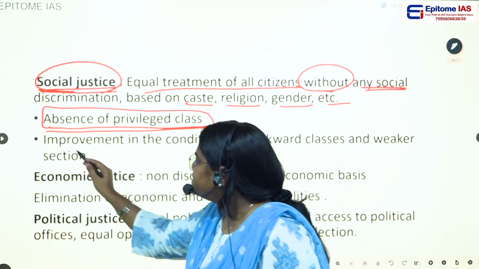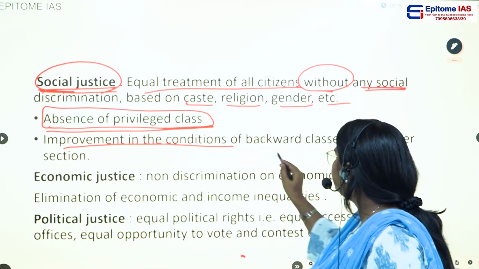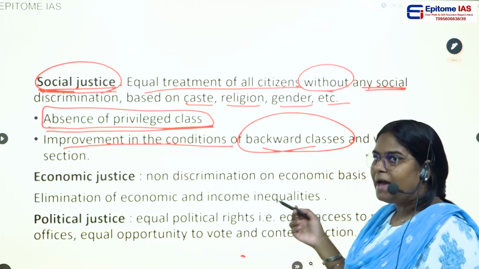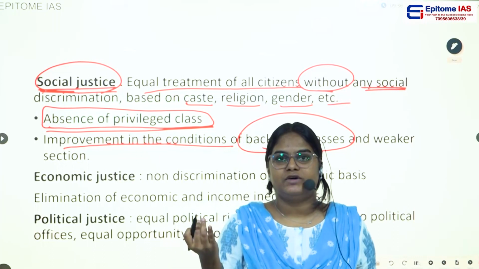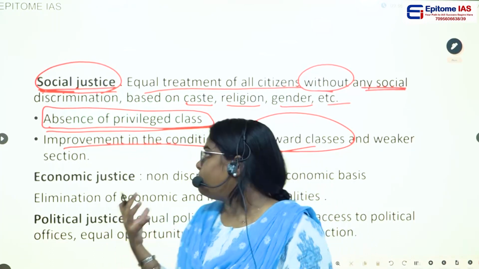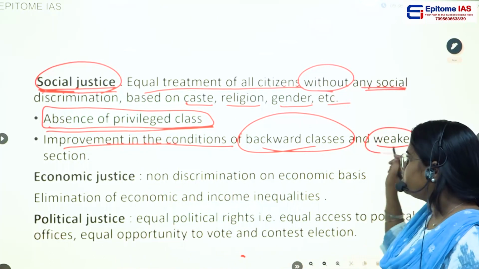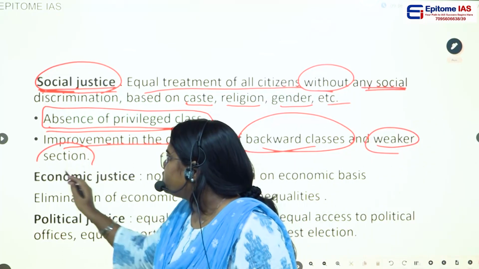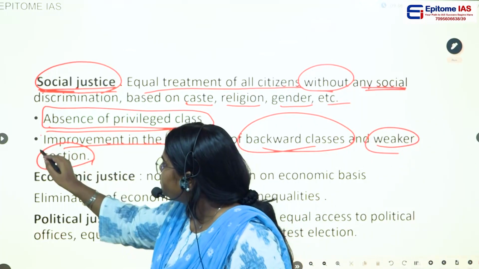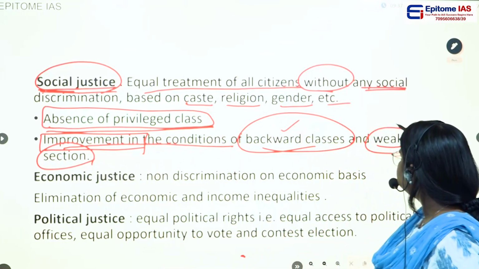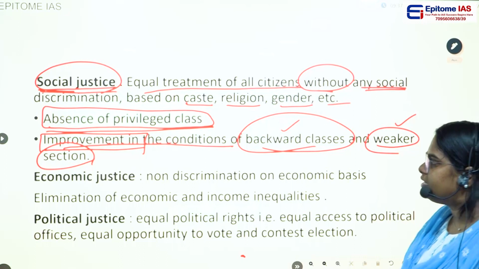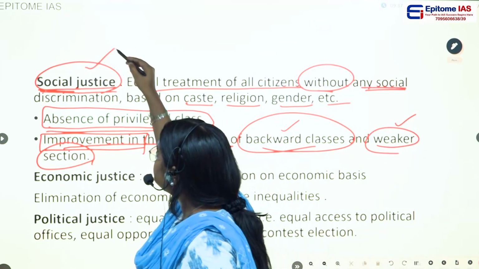And the second point is improvement in the conditions of the backward classes. What are the backward classes? The OBC, the SC, the ST, the women. So these are some of the backward and the weaker sections of the society. So the government, the state should provide provisions for the improvement of these backward classes and the weaker sections of the society. So this is known as social justice.